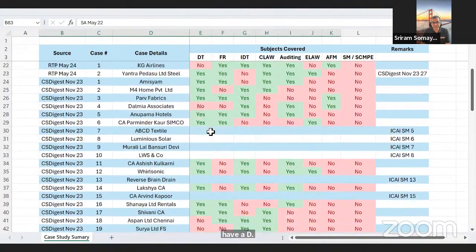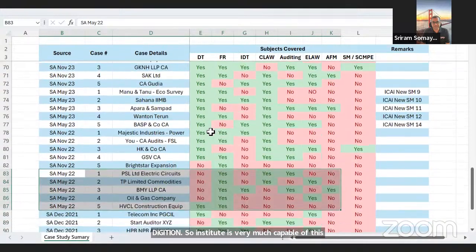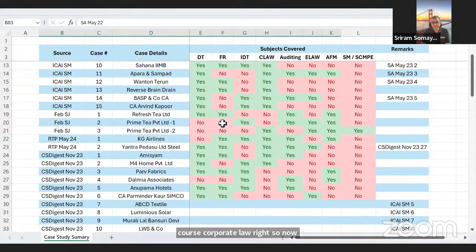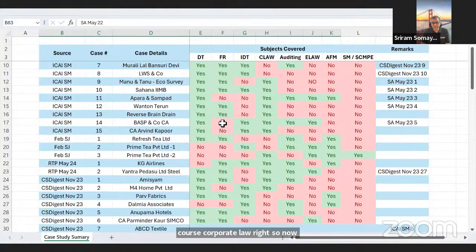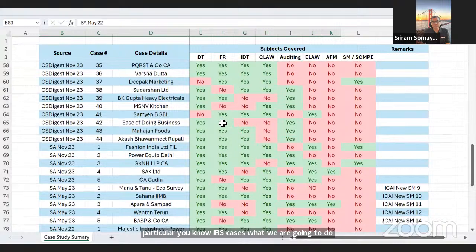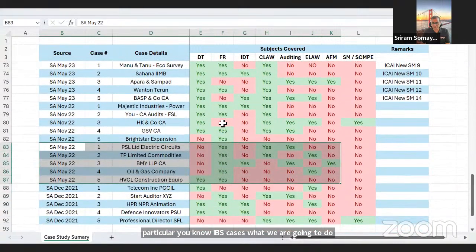But nevertheless, what I got a feeling after going through all this analysis is DT is a very, very important topic. And therefore, of course, FR and IDT in that order. And then finally, of course, corporate law. Right. So now our intent in this particular IBS cases is to get you a good flavor of all these cases.